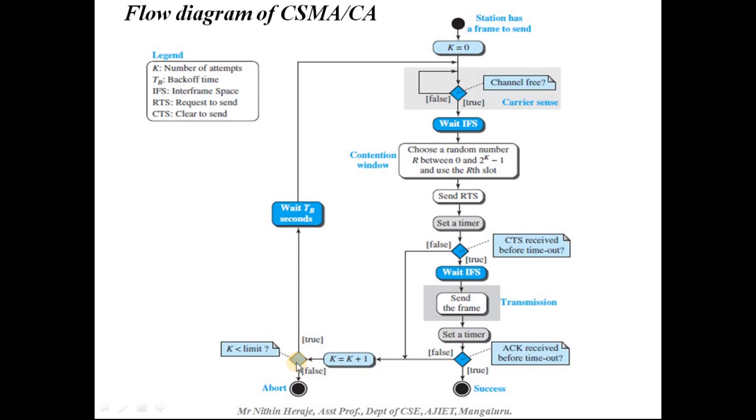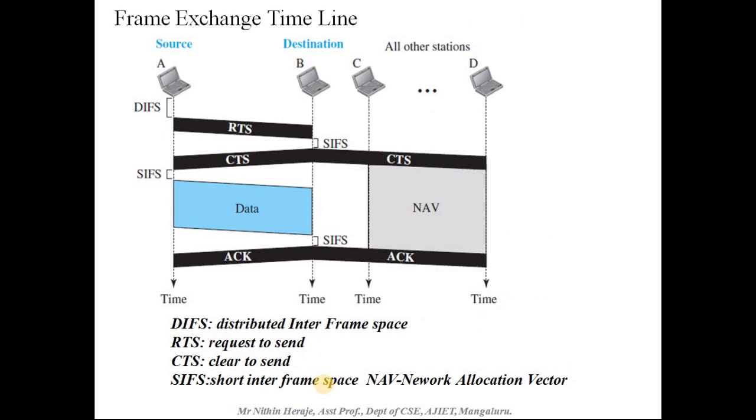Then it checks the value of k. If k is less than k max, if it is true, then wait for TB seconds and then restart. If k is not less than k max, then you need to abort and start sometime later. So this is the flow diagram for CSMA CA. Hope you understood this.